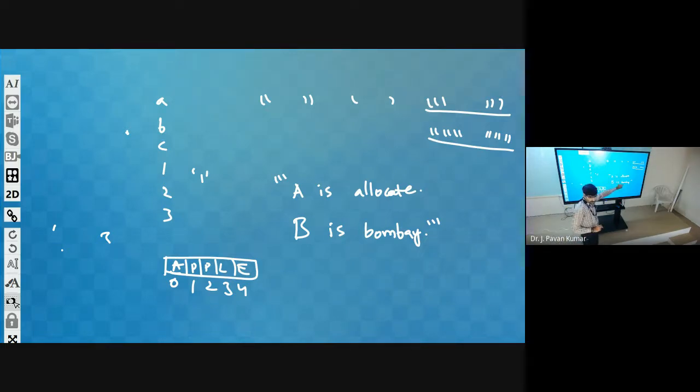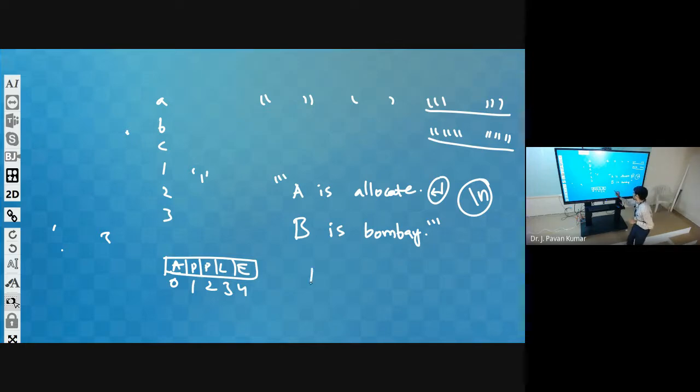That is the question. In order to remember that b should come in the next line, there will be one character called the new line character. Like yesterday we have discussed, this is the enter character. Similarly, there is one new line character called slash n, and that slash n will be stored.